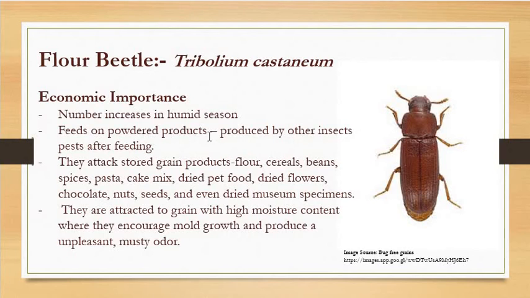Even cereals, beans, spices, pasta, cake mix, dried pet foods, even dried flowers and chocolates, nuts, seeds, and even dried museum specimens, on which also this floor beetle feeds, right? So we can say it requires a wide range of food material. Whatever stored product is available, which is again in powder form, it feeds on it, right?